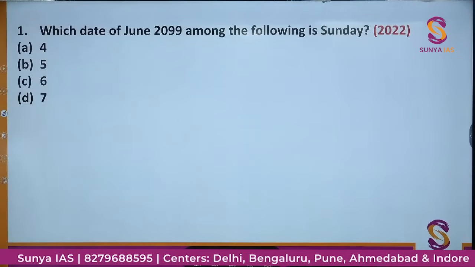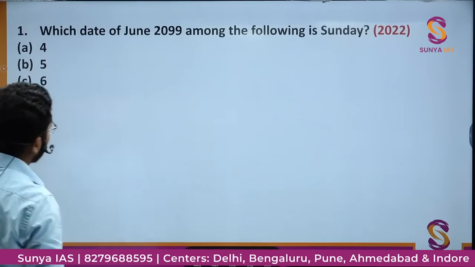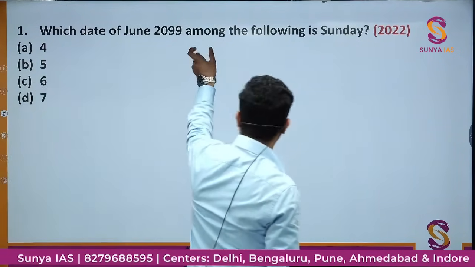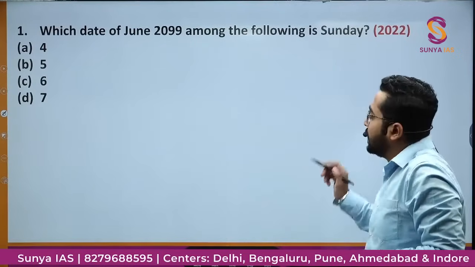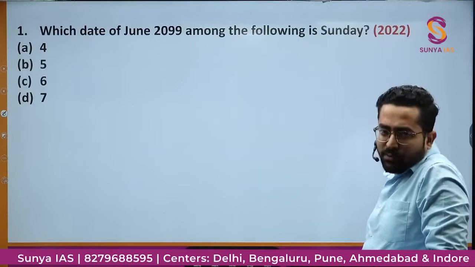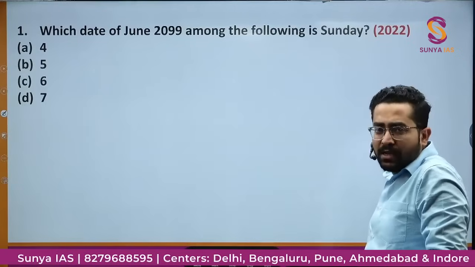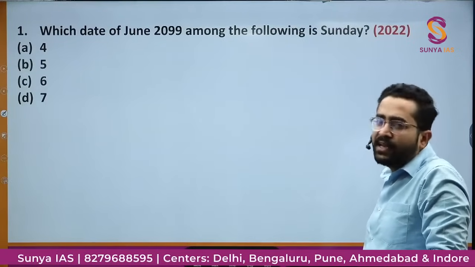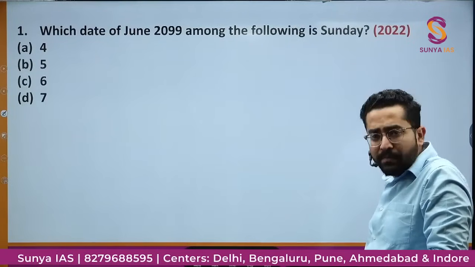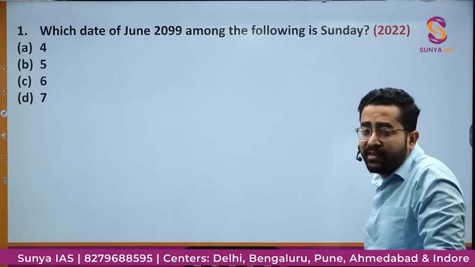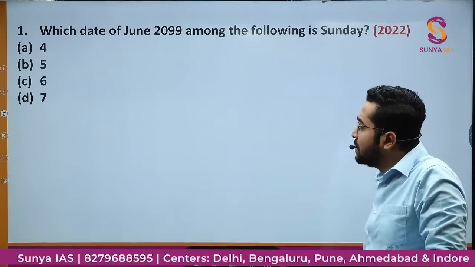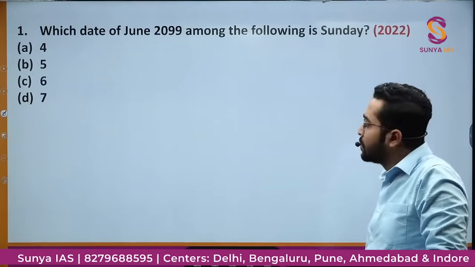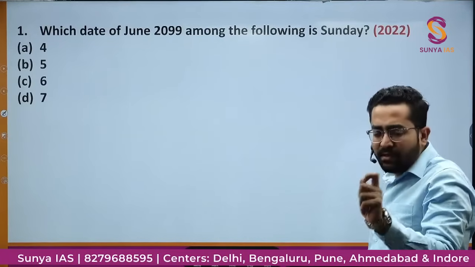this question was asked in the last year itself, है ना? Which date of June 2099 among the following is Sunday? अच्छा, अब देखो एक चीज. First, from the importance point of view, I have already told you this. At least 1 or 2 questions you will definitely find from this topic, and this topic has become even more relevant, even more important in the last few years, because every year they have asked minimum 2 to 3 questions from this topic.